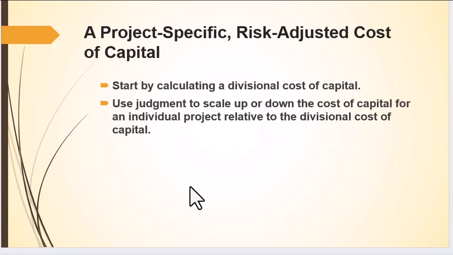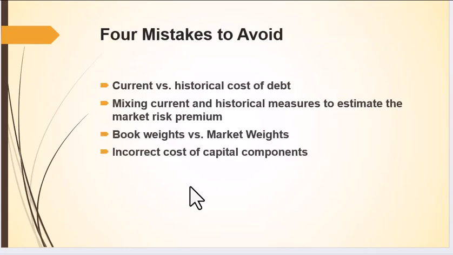So a project-specific risk-adjusted cost of capital is something we need to consider. We start with the divisional cost of capital, and then we use some judgment. We may scale the cost of capital up or down based on the individual project relative to the divisional cost of capital.